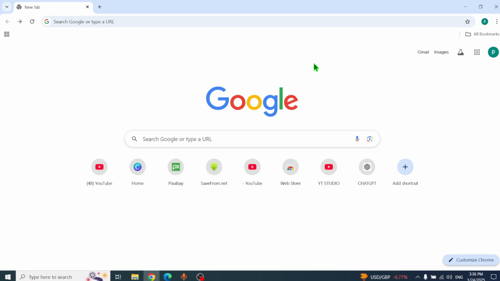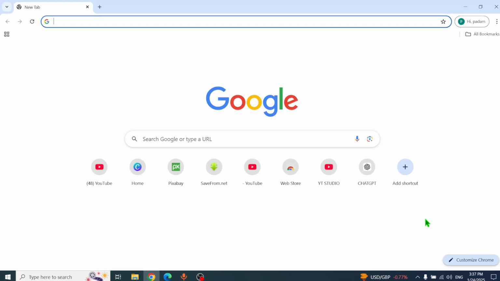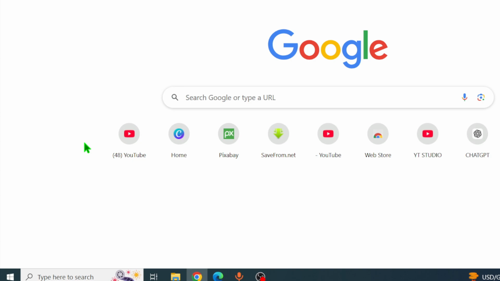Okay friends, to enable keyboard sound while typing in your laptop or computer, you have to download one software. Just open Google Chrome, connect to the internet, and click on the search bar. Then type Mac Wifi setup 2.3.0. Okay, I'm going to zoom in.